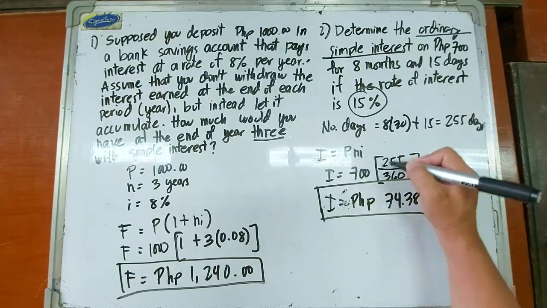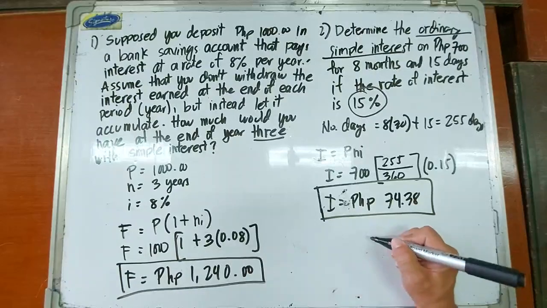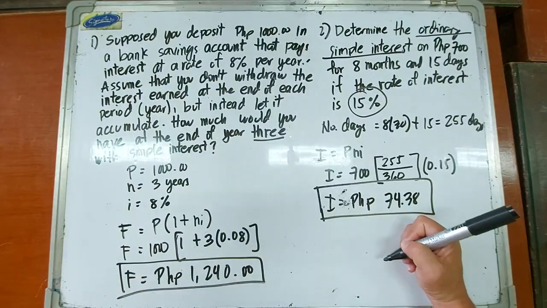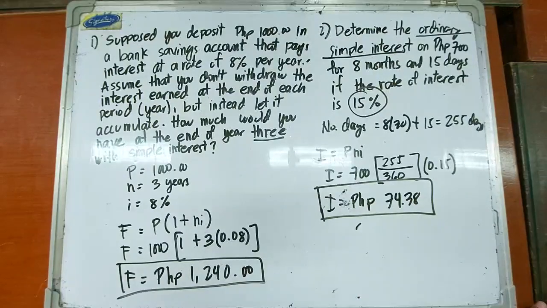So that would be the equivalent interest rate, no? Or in 8 months and 15 days. Okay, so the interest then is equal to 74.38 pesos. That's problem number 2. Okay.